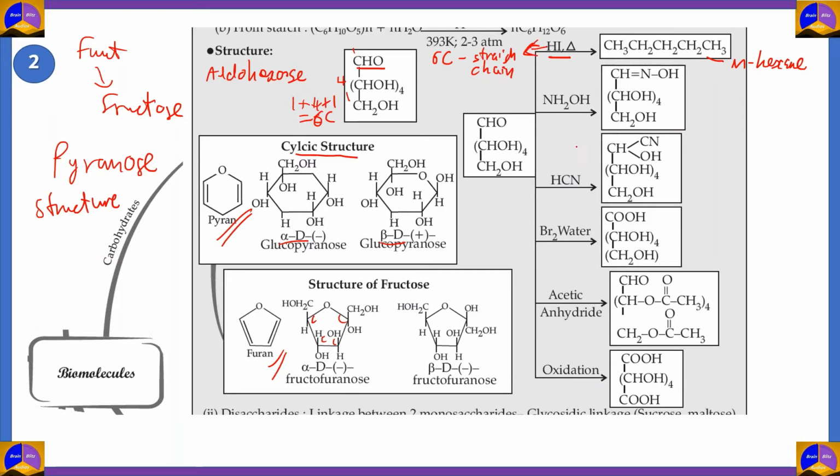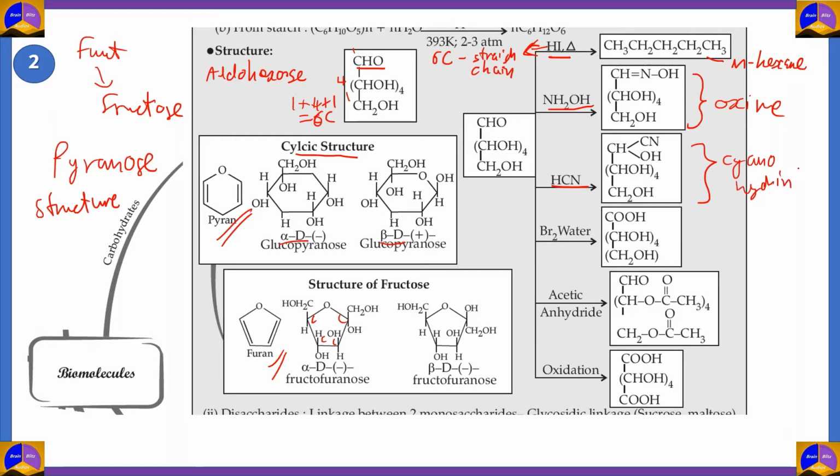The next property of the glucose structure is proved in the second test. They found out that glucose molecules can react with hydroxylamine and form oximes, such as this one. And when you treat glucose with HCN, hydrogen cyanide, you get another kind of compound known as cyanohydrins.